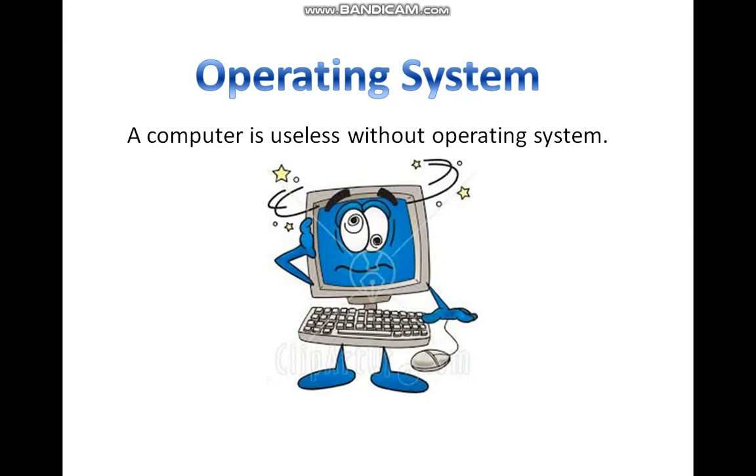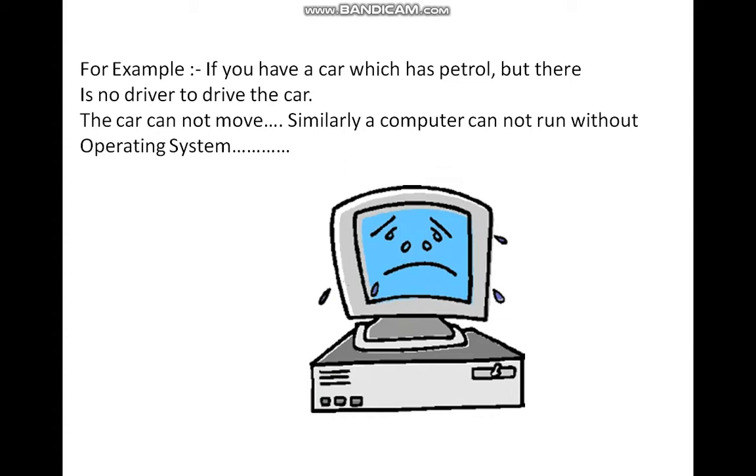For example, if you have a car which has petrol, but there is no driver to drive the car, it cannot move from one place to another. Just as a driver is a must to run this car, similarly, an operating system is a must to work with computers.